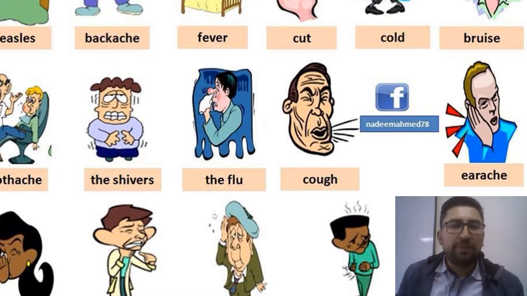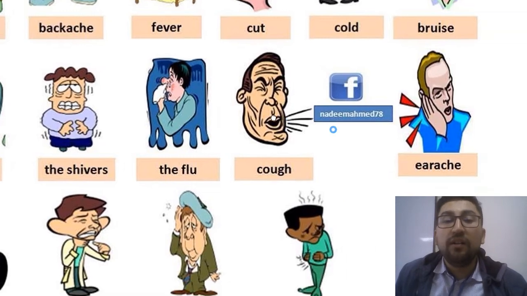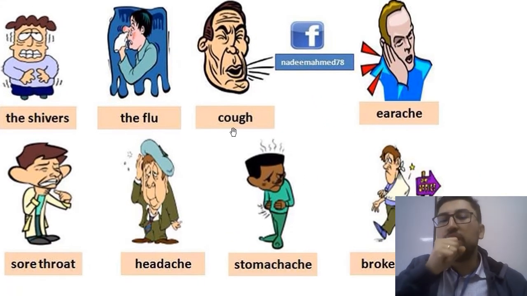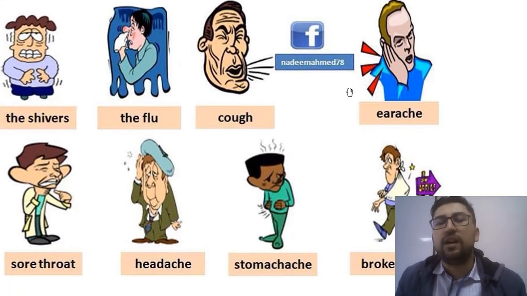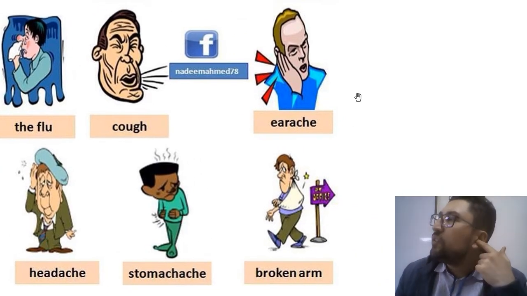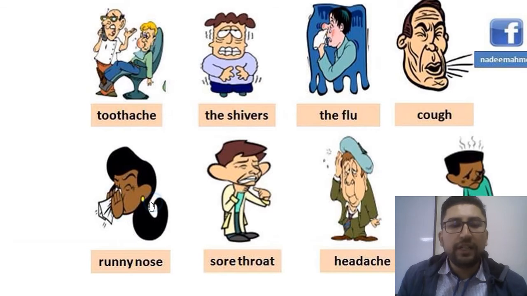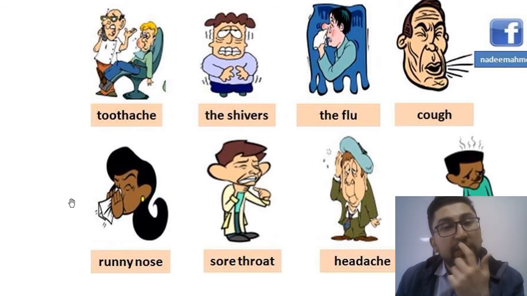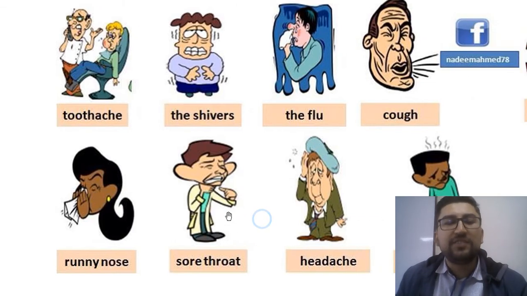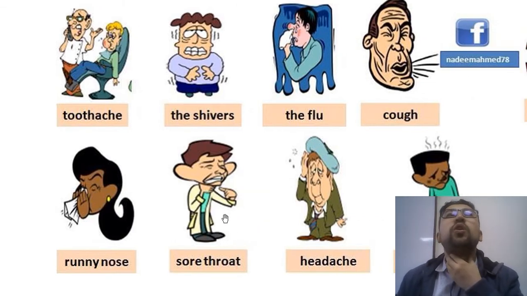You feel low spirits. Cough is when you start doing that, that's a cough. Earache is when your ear starts hurting. Runny nose is when your nose starts running, right? Sore throat is when your throat starts having pain.